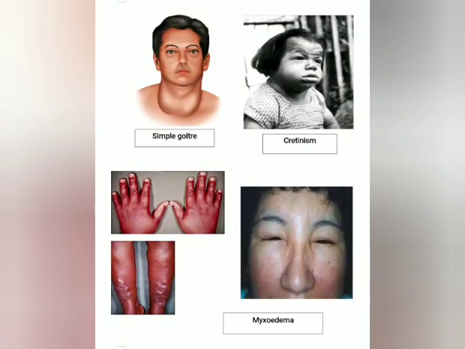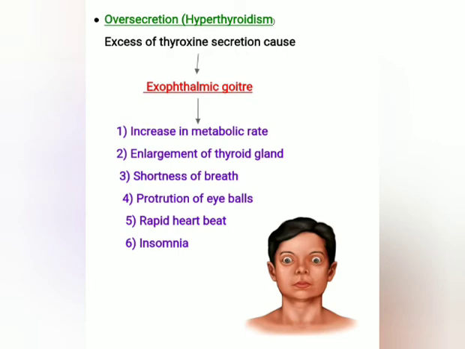So here you can see what happens when a person suffers from such diseases due to undersecretion of thyroxine hormone. Now the excess secretion of thyroxine hormone causes exophthalmic goiter. It is also known as Graves' disease. Here exo means outward and ophthalmos means eye. So it leads to protrusion of eyeballs.